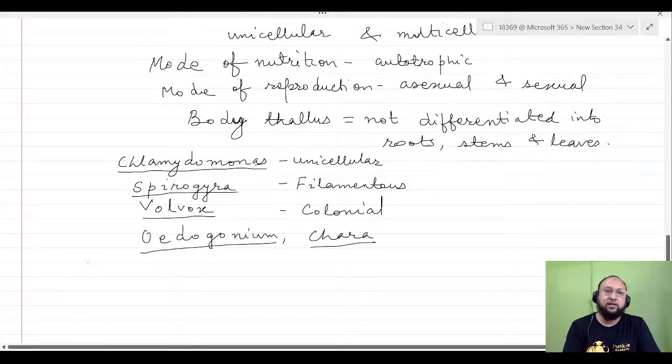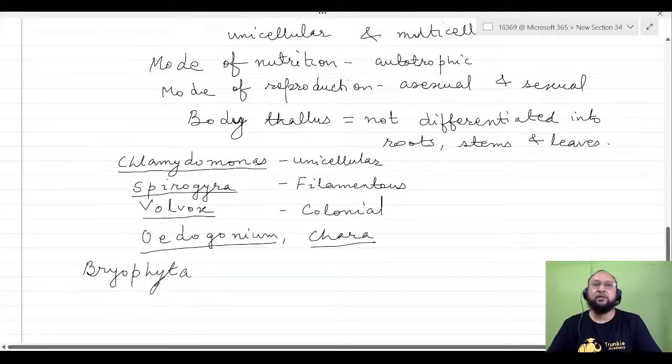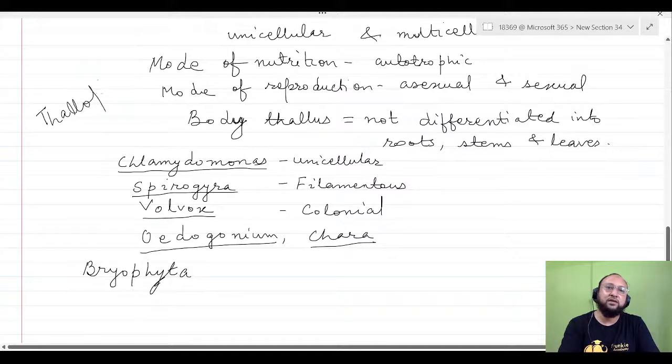Bryophytes, or Bryophyta. Like Thallophyta. After that, we say algae, but the botanical term for the algae is Thallophyta. I'll write it here. It is the Thallophyta. Means, since the body is thallus-like, it's called Thallophyta.